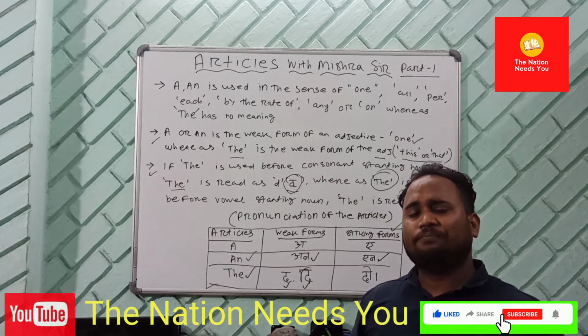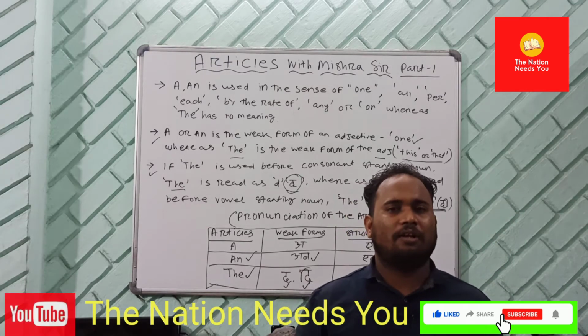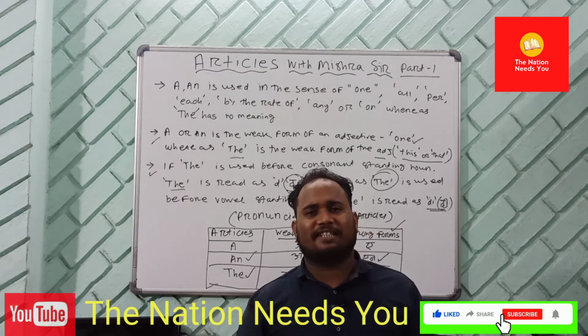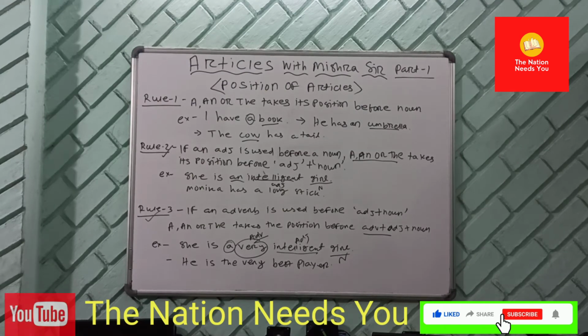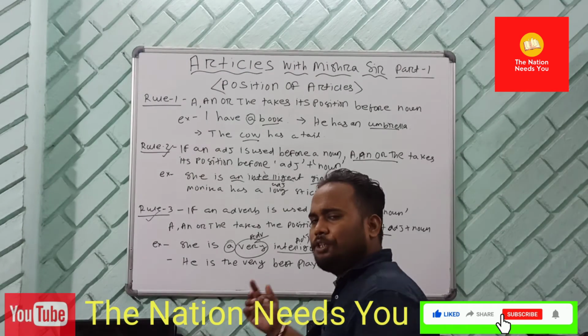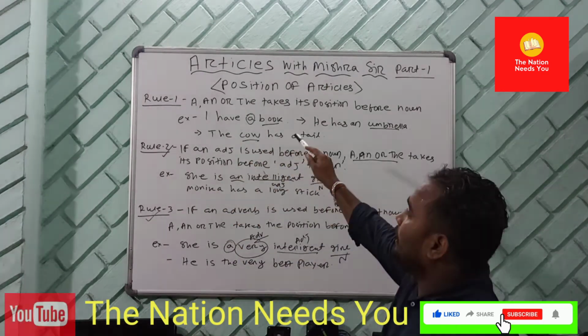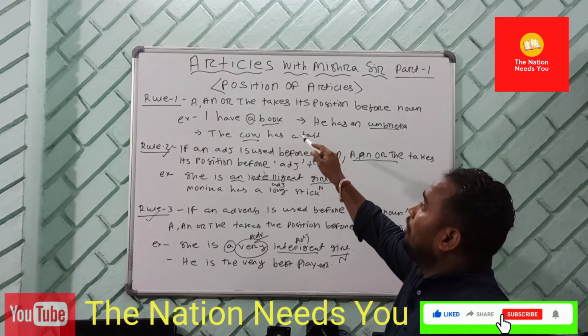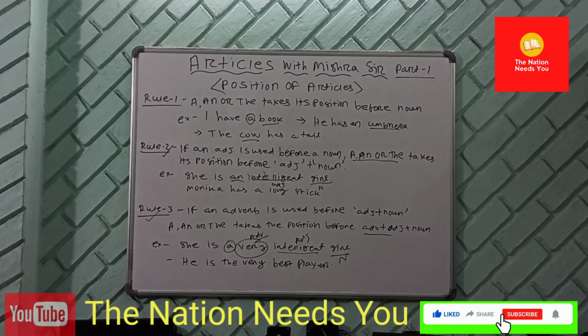Okay, let's explore something more about article, which is the position of article. Where can I put an article in a sentence? Let's explore together. Now we are going to understand the position of article. Listen to the rules, everyone. We have three rules. Rule number 1: a, an or the takes its position before a noun. So the first rule says that a, an, the is going to be used before a noun.